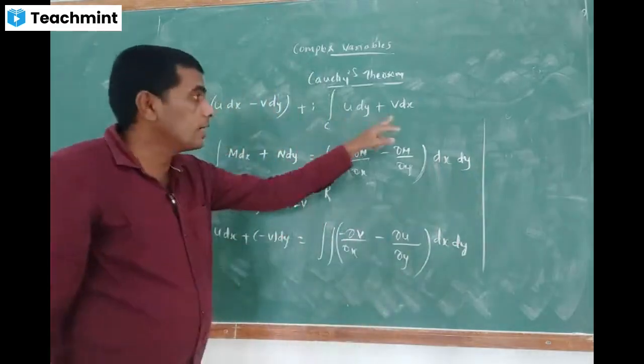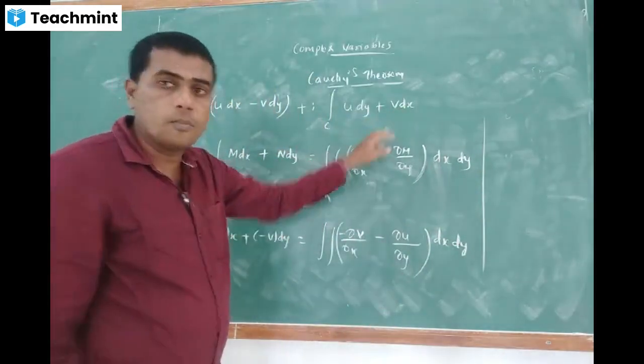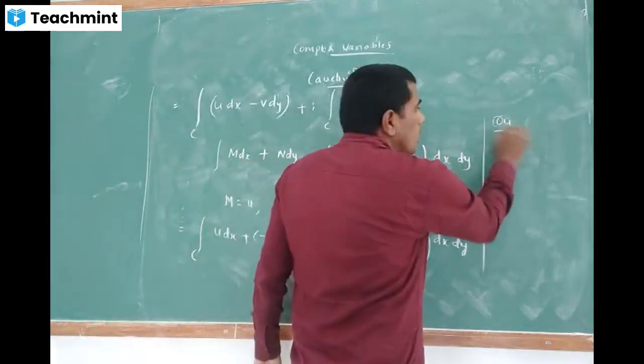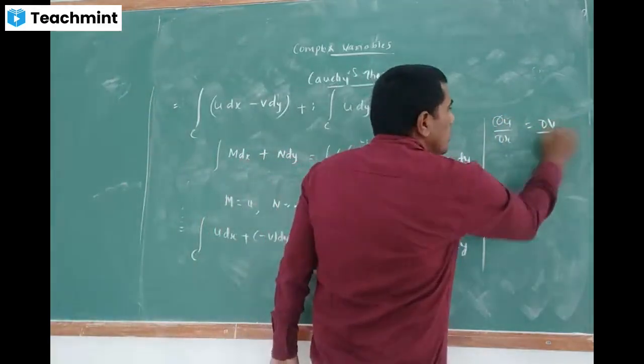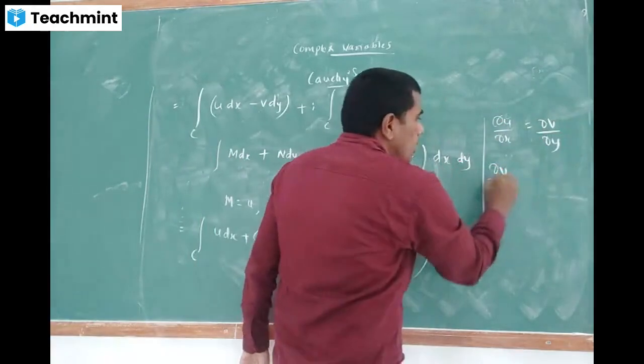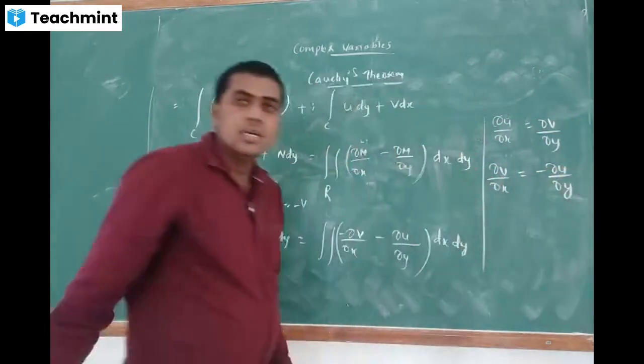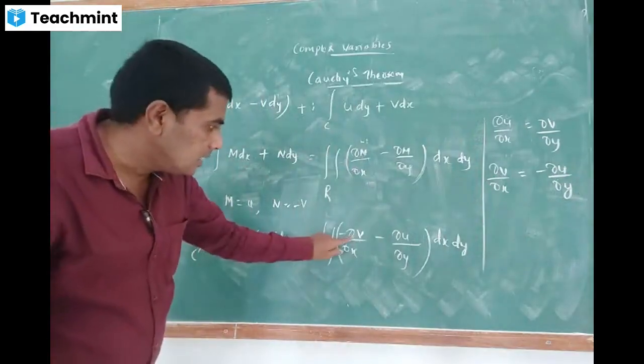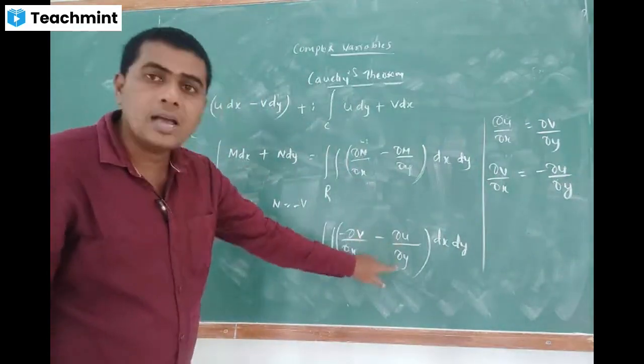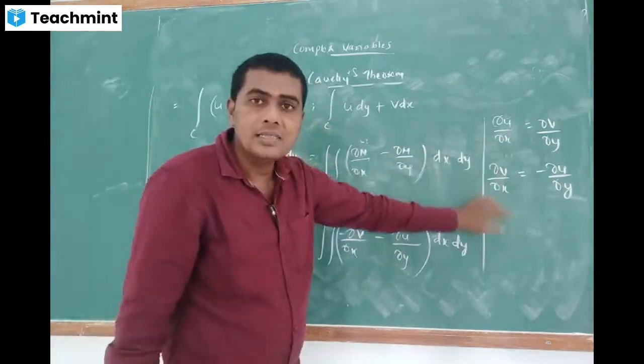So what is the CR equation here, with respect to x and y? In Cartesian form, dou u by dou x is equal to dou v by dou y, and dou v by dou x is equal to minus dou u by dou y. So at least one term, either dou v by dou x or dou u by dou y, I am going to replace by using this CR equation.